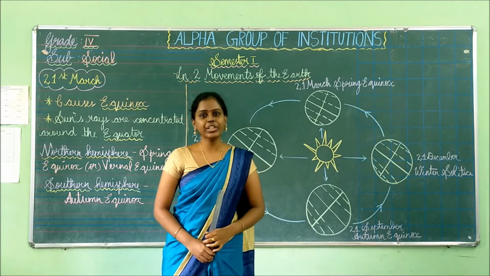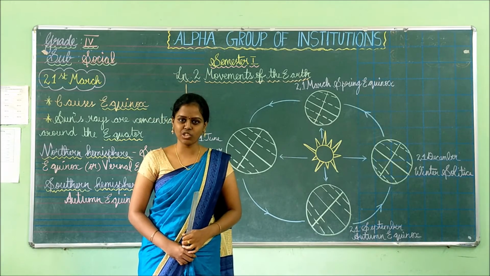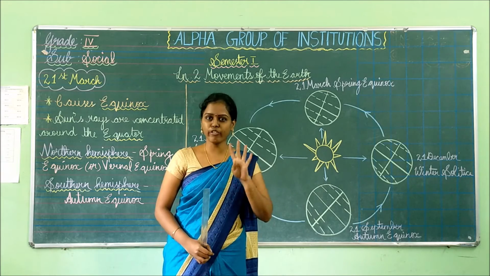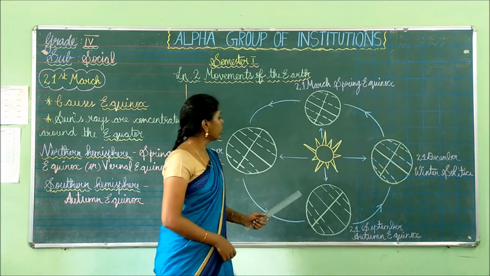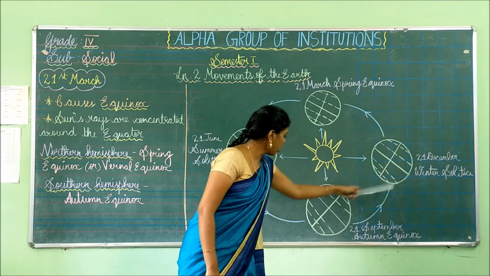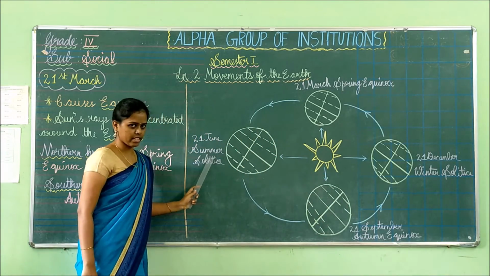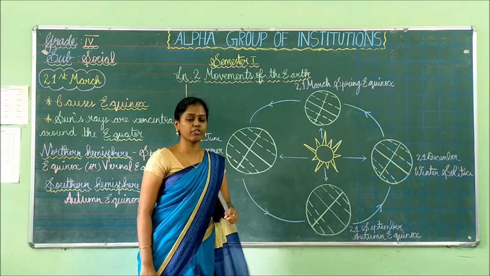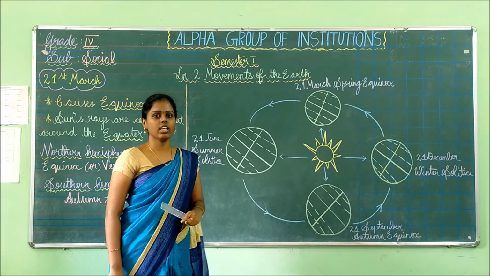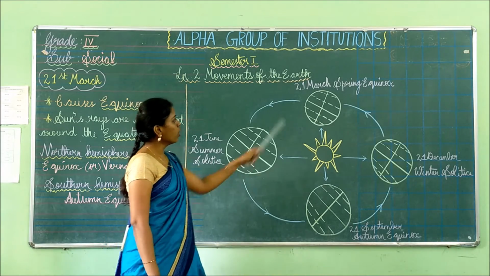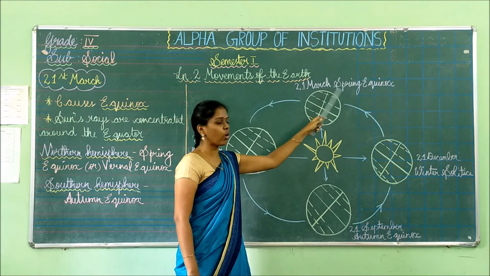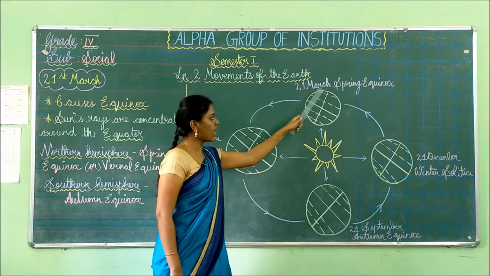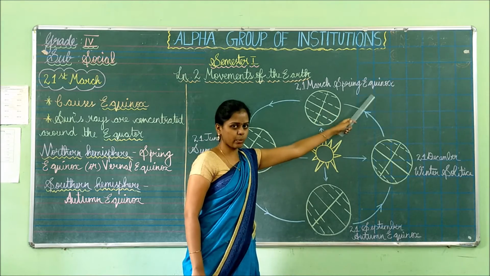Children, I told you due to revolution the seasons are caused. So in a year we will be getting 4 seasons. These are the 4 seasons: spring, winter, autumn and summer. We have seen this already. In each and every season there is a day which is to be noted. 21st March is called spring equinox. In the spring season, 21st March is known as spring equinox.